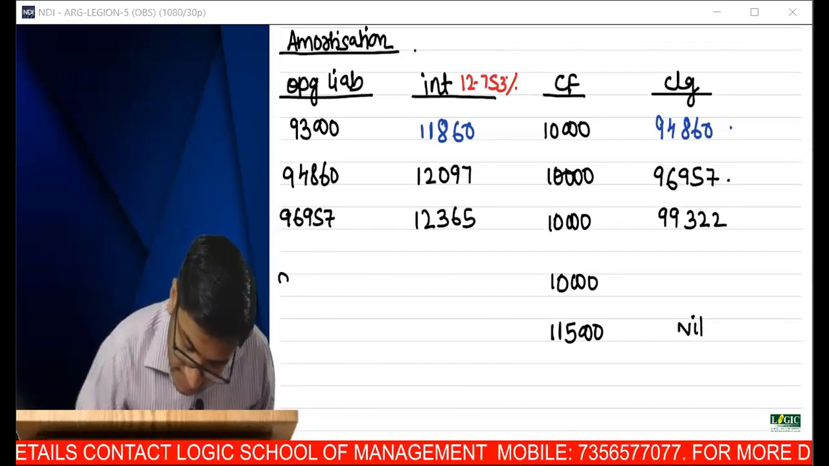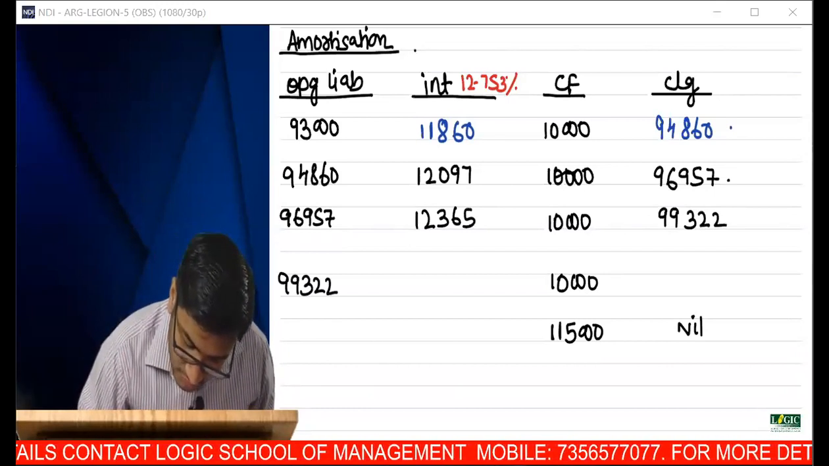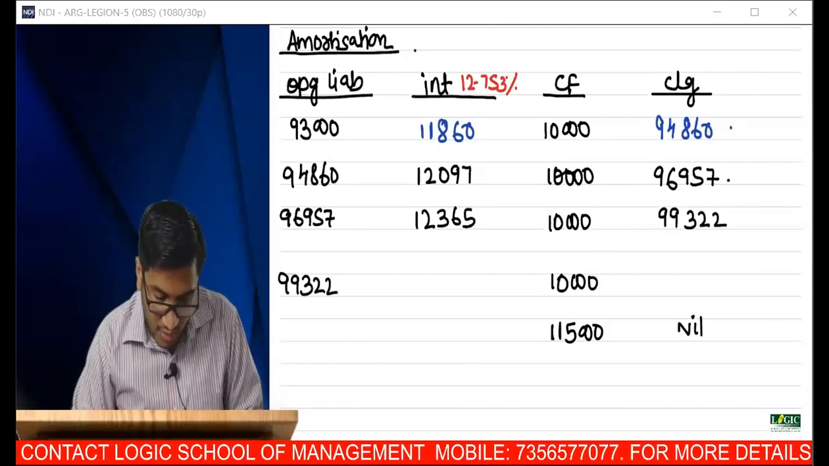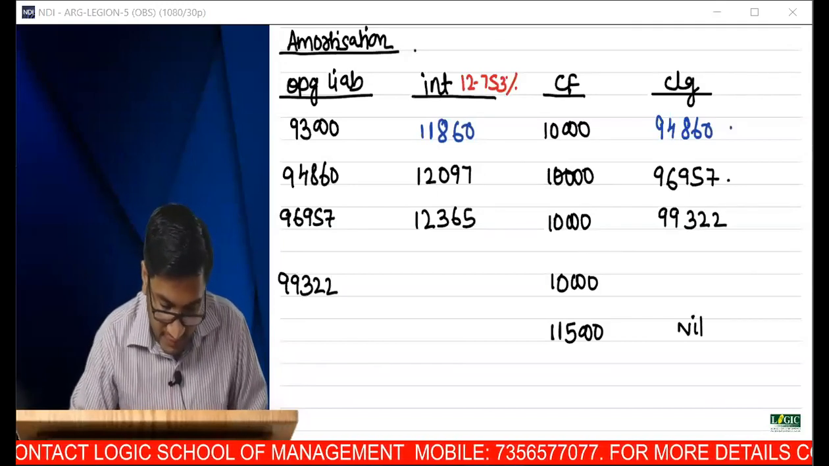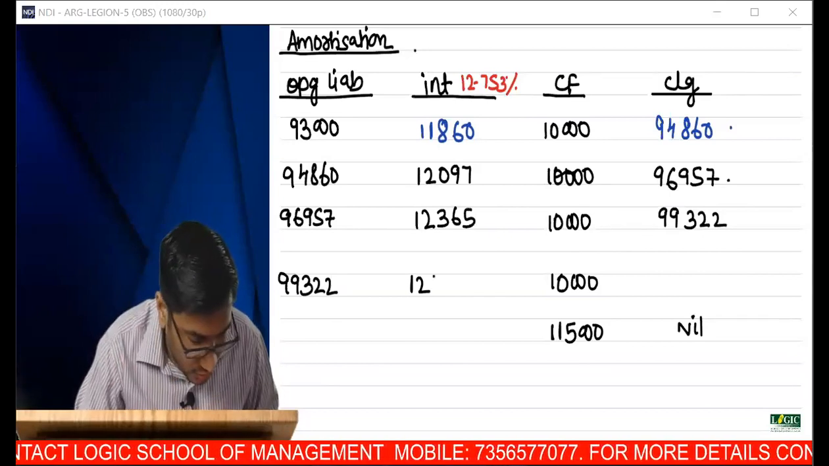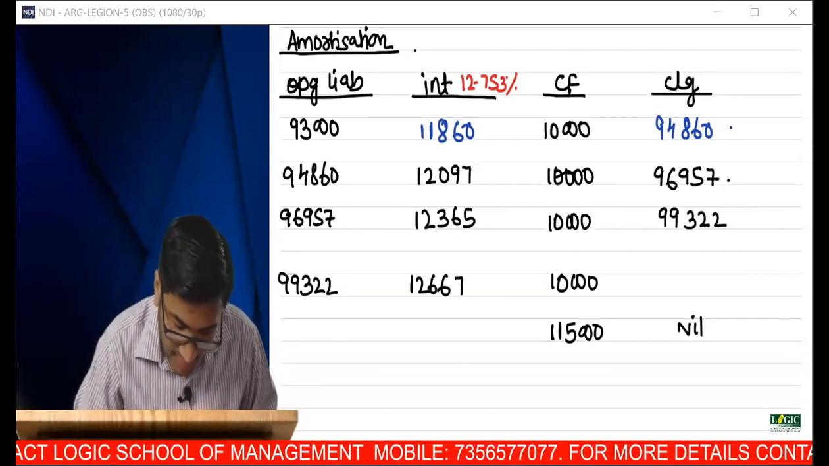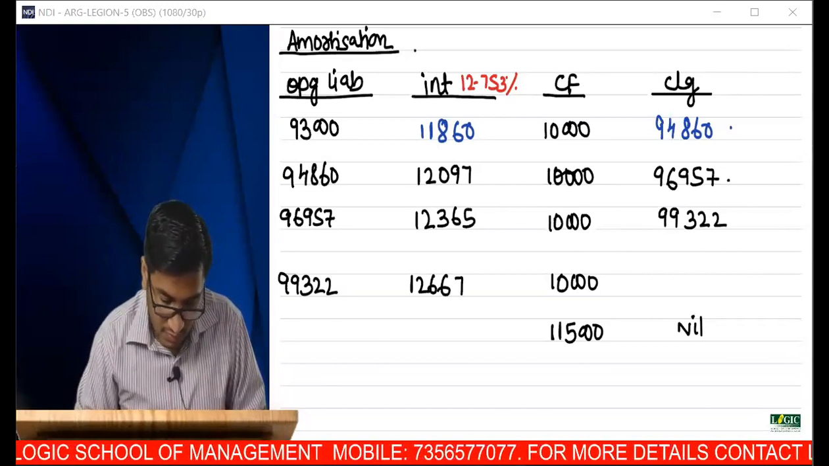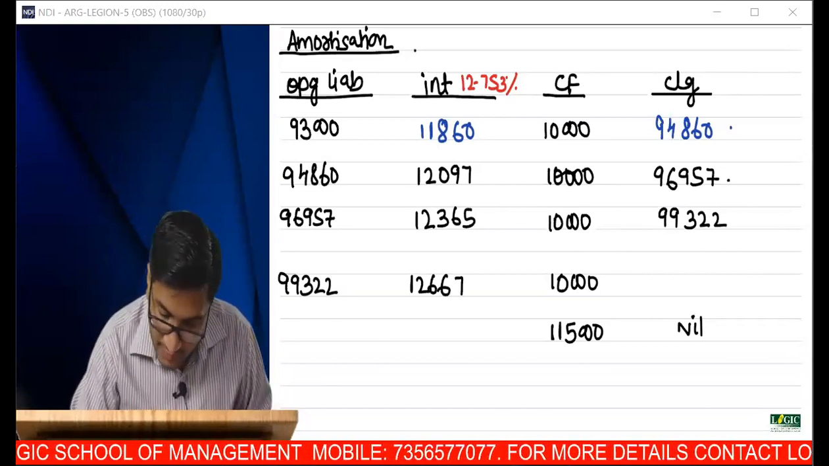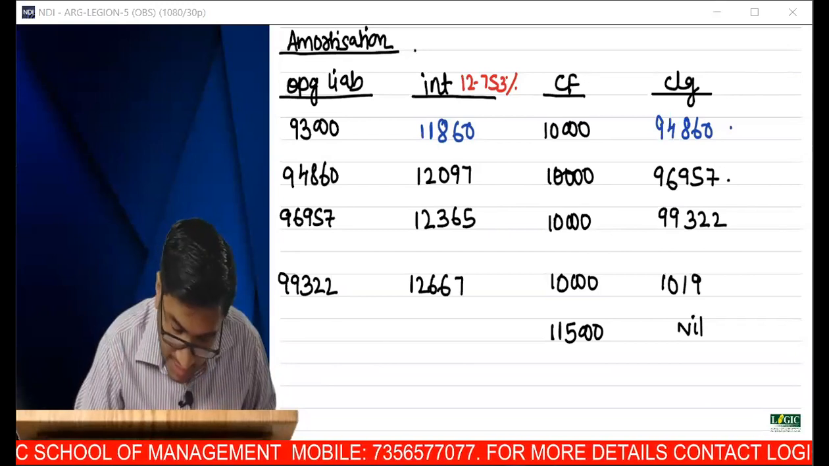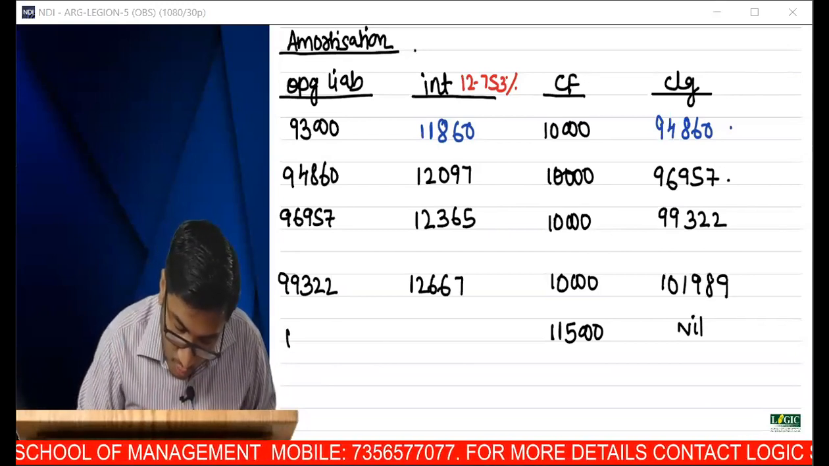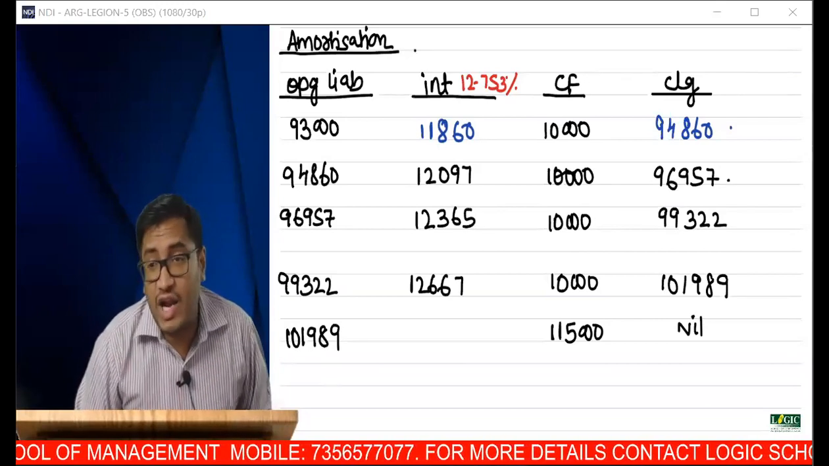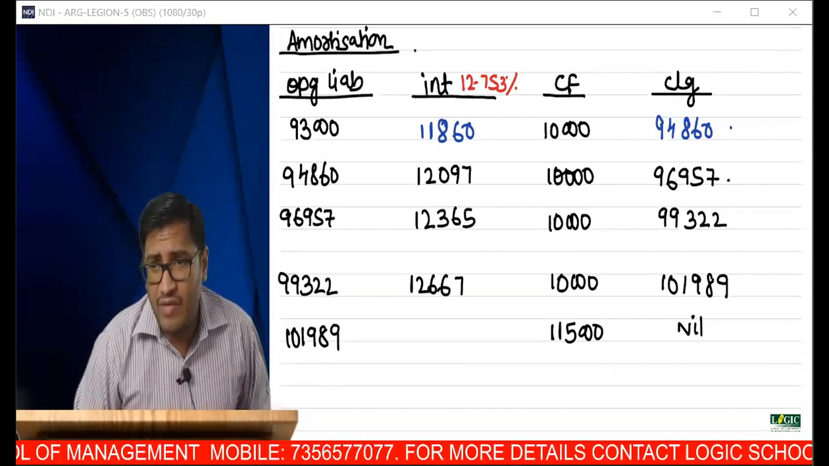Next year it is 99,322 into 12.753%. How much? 12,667. It is 101,989. 101,989. Last year alone, I want the figure to be nil.